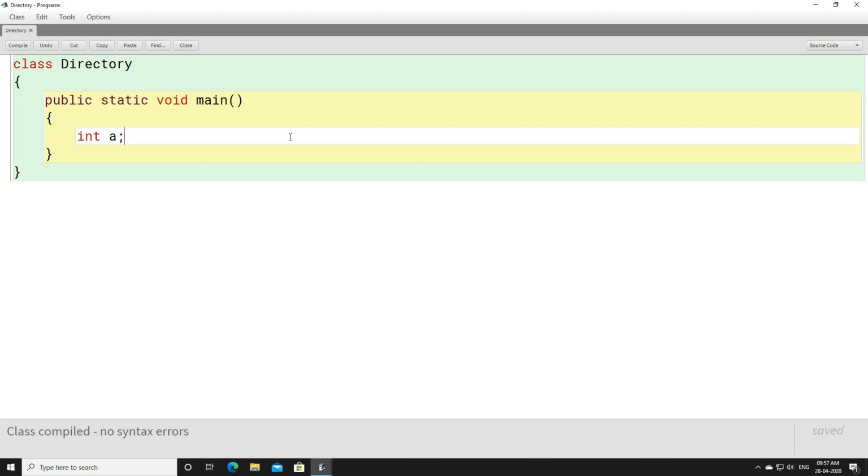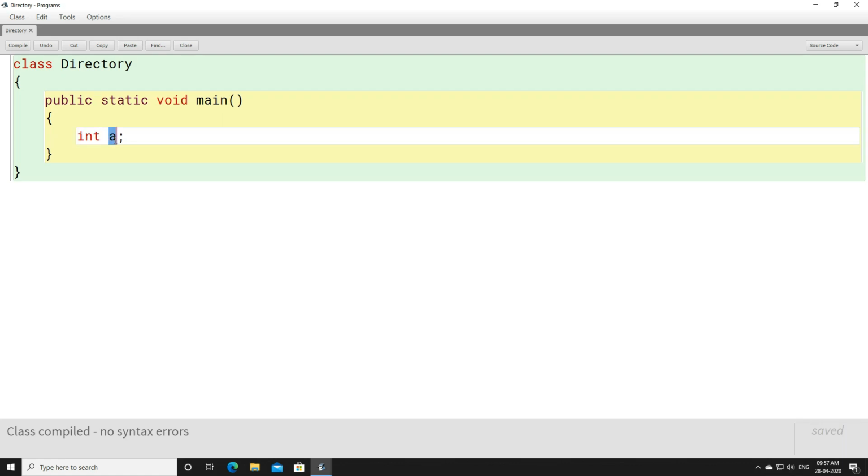We'll discuss what this semicolon means later. For the time being we are only discussing identifiers. Let's not think much about the braces and parentheses, or why we write int. We'll discuss that later on. You can see that int is a keyword. You cannot use int for any other purpose.